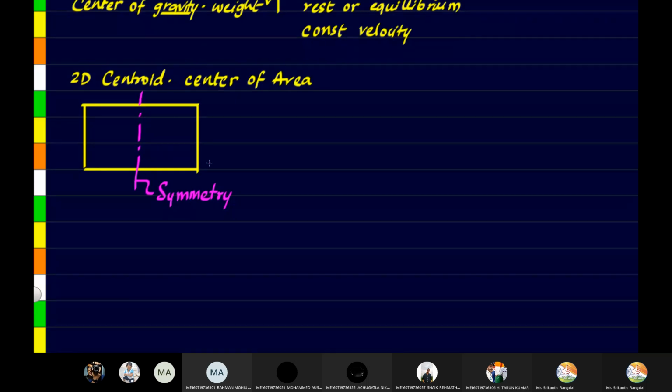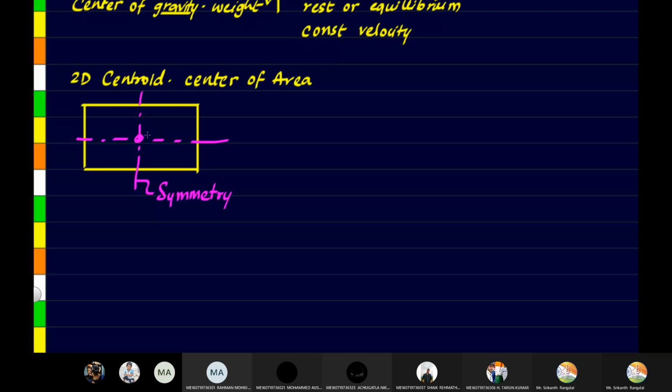So if there is a line of symmetry, center of gravity will always lie on that. If we have two lines of symmetry, then definitely the center of gravity will be at the intersection of them.